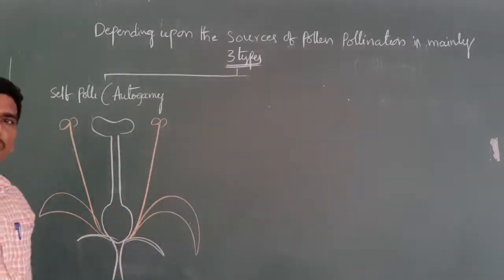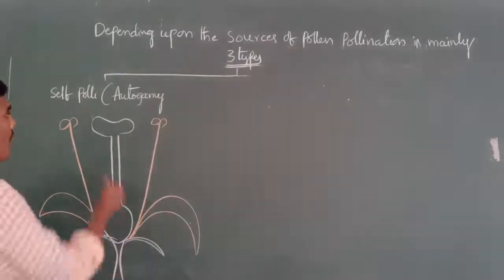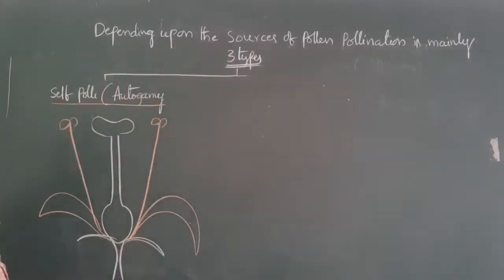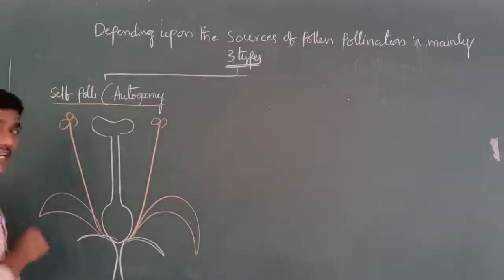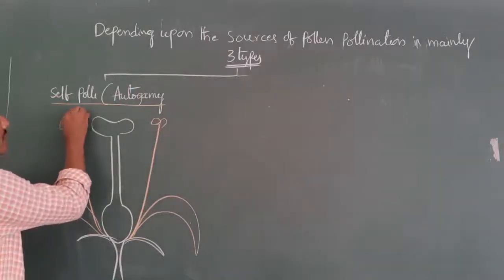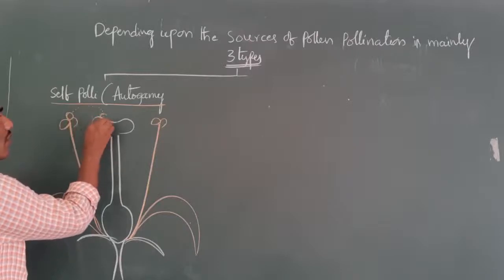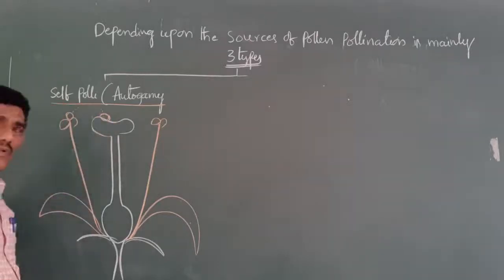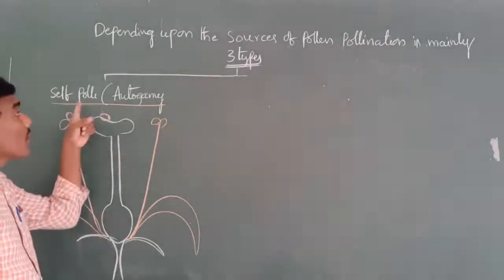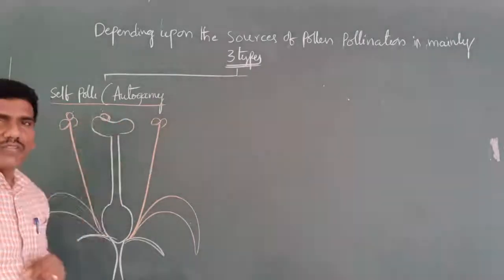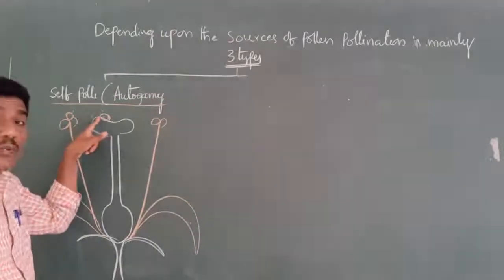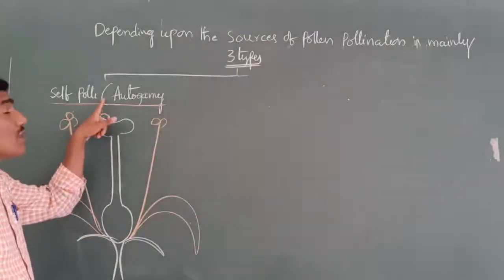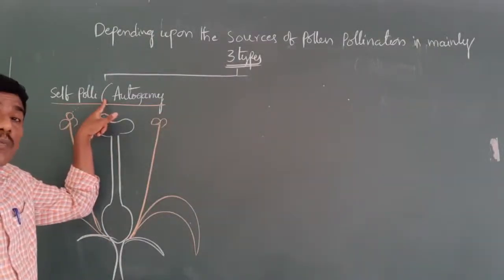Transfer of pollen grains from anther to stigma of the same flower is called self-pollination or autogamy.